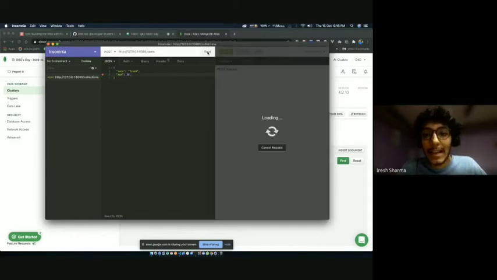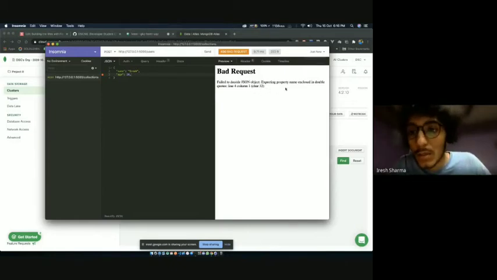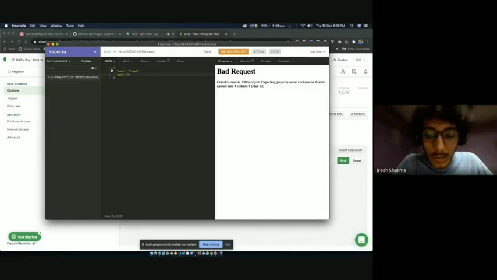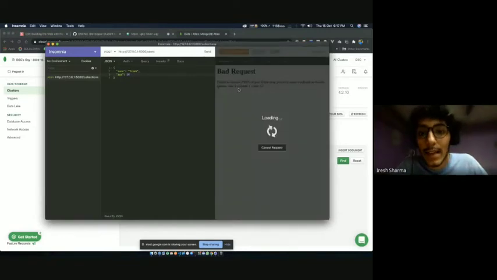Okay, I'll send it, and it gave me a bad request, expecting property name in double quotes. Oh, okay, sorry. I have to send it as a string. So string 20. Yeah, that's still an error. What is the error? Age colon. Okay, let me just fix this. Let's try it again. Okay, this worked, and age colon 20. Okay, there was a trailing comma. Oh, cool.